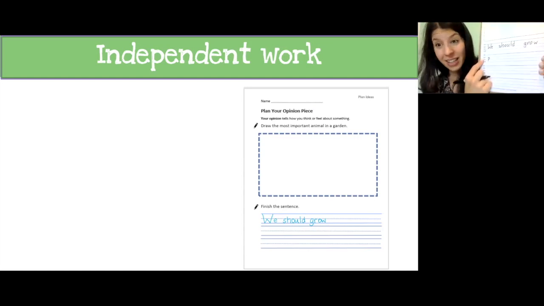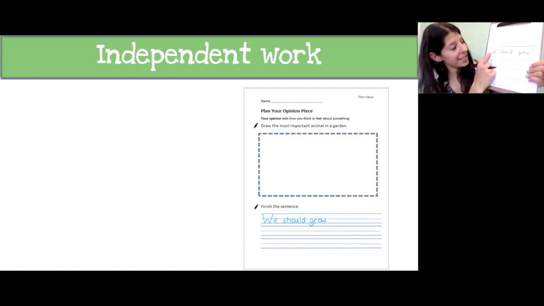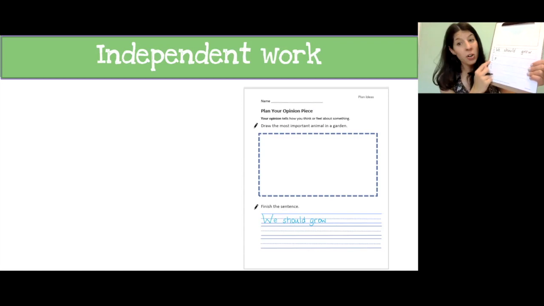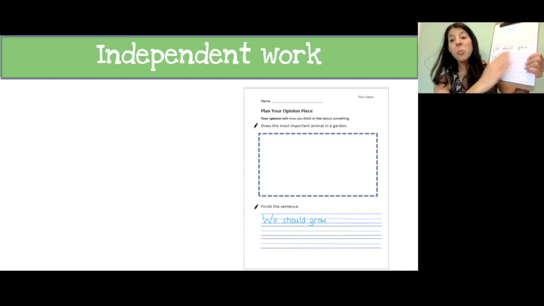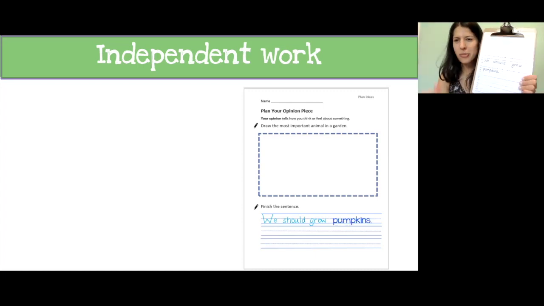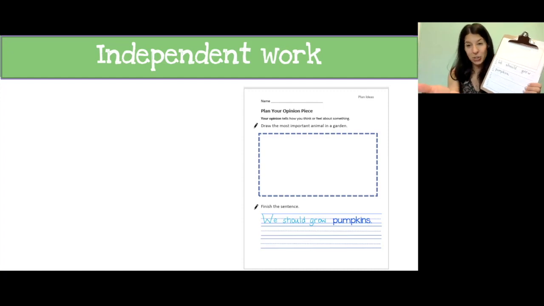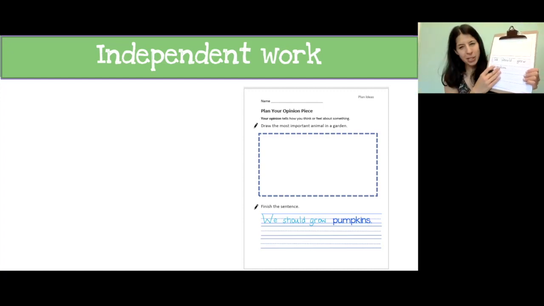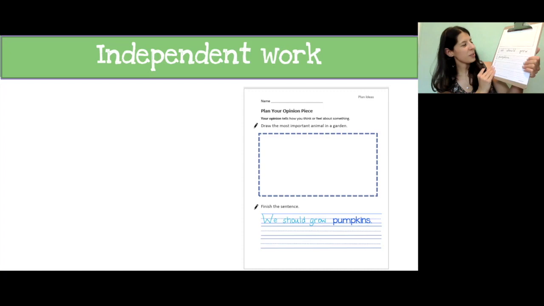Now this does look like the start of a sentence, right? It's all the way at the end like this one is, but it's still part of the same thought. So it's still part of the same sentence. So we're going to keep that lowercase. Pumpkins. And then I'll put a period to show that my sentence is over. Yeah, that was my opinion that I shared on Google Forms. So that's what I'm going to use right here. I think we should grow pumpkins.